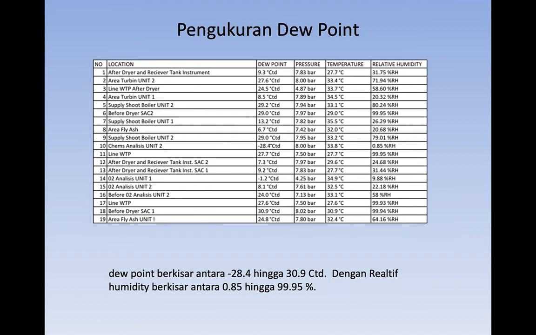As we can see here, we measure this dew point on the distribution line. So we insert the sensor or transducer into the sampling point, the hole that we made on the pipe earlier. So we put this sensor into this hole.